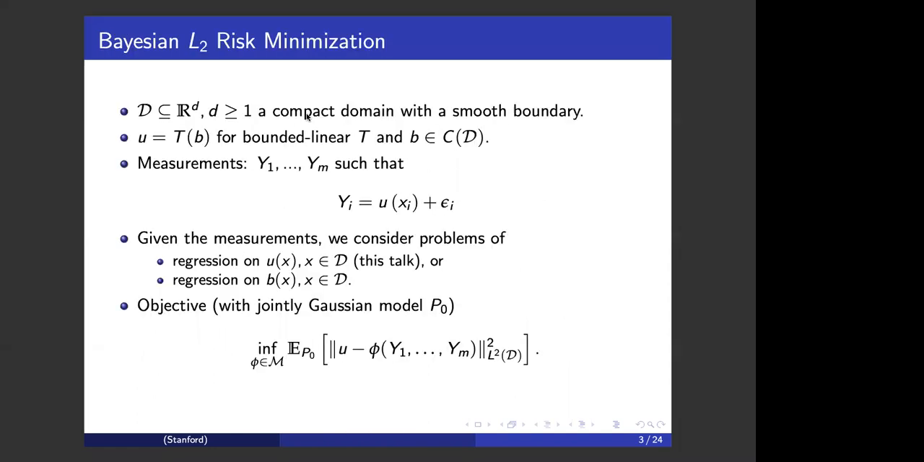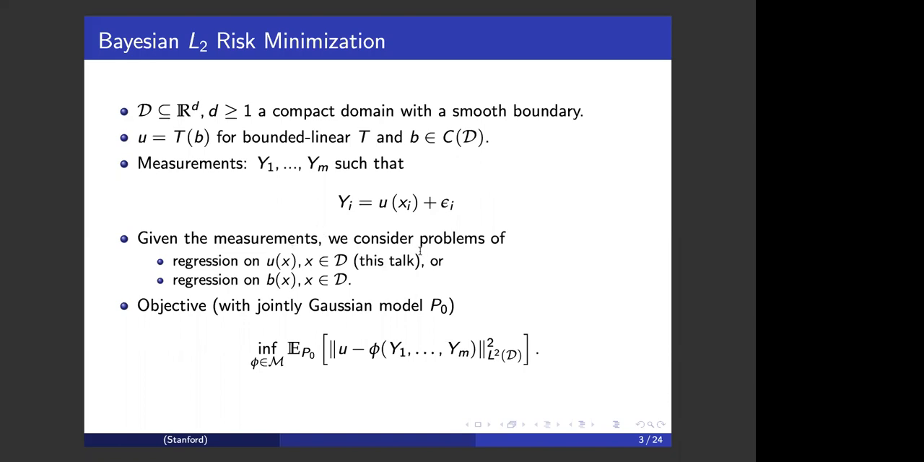First, let me describe the problem setup. Suppose we consider a compact domain with a smooth boundary in a d-dimensional Euclidean space. The input is a function b that we assume to be continuous. We also assume that there is a forward operator T, a boundary linear operator transforming b to another function u. The data or measurements we consider are noisy observations of the value of the function u at some design points, and we denote the noise vector by epsilon.